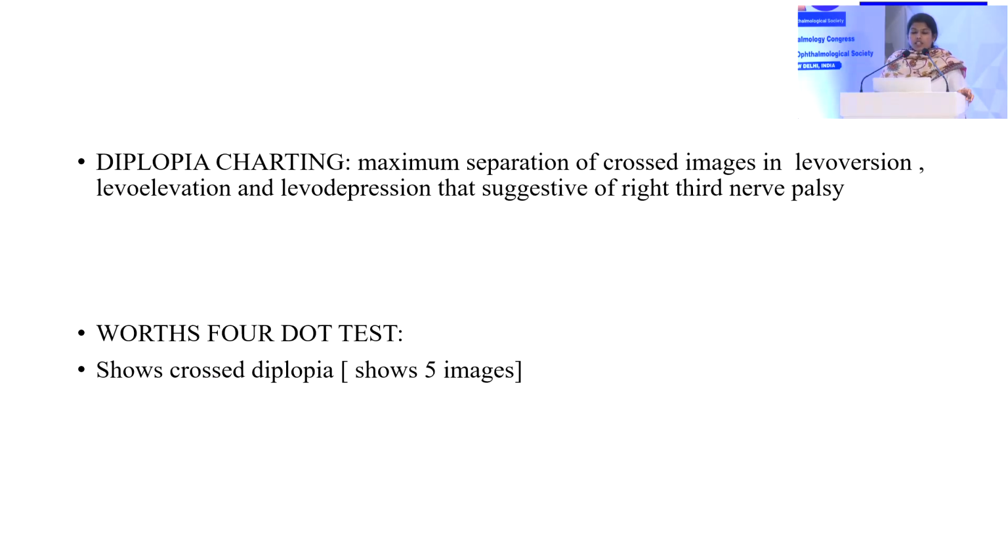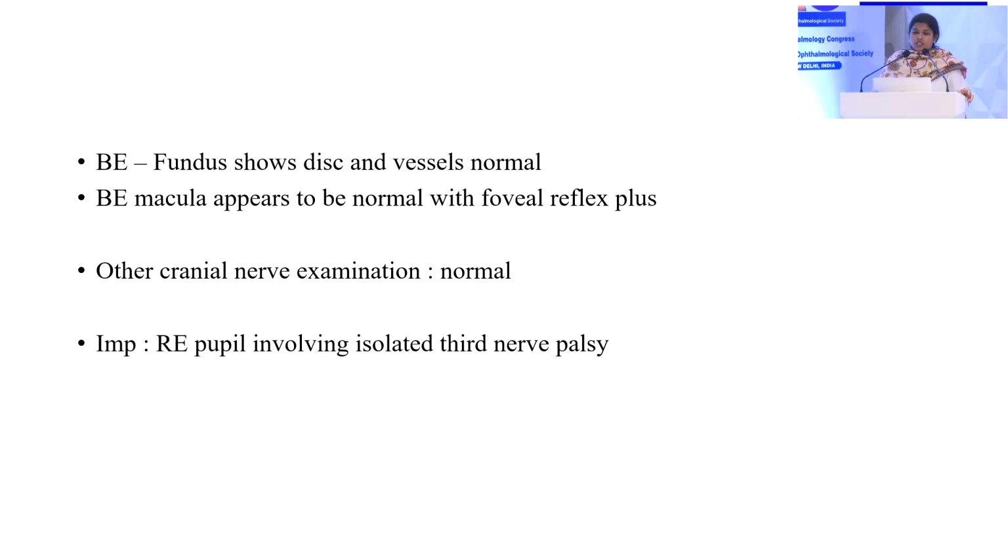On diplopia charting, maximum separation of crossed images was in levoversion, levo-elevation, and levo-depression, which is suggestive of right third nerve palsy. The Worth 4-dot test showed crossed diplopia with 5 images. Both eye fundus showed disc and vessels normal, and both eye macula appeared normal with foveal reflex present. The other cranial nerve examination was normal, and the impression was right eye pupil-involving isolated third nerve palsy.